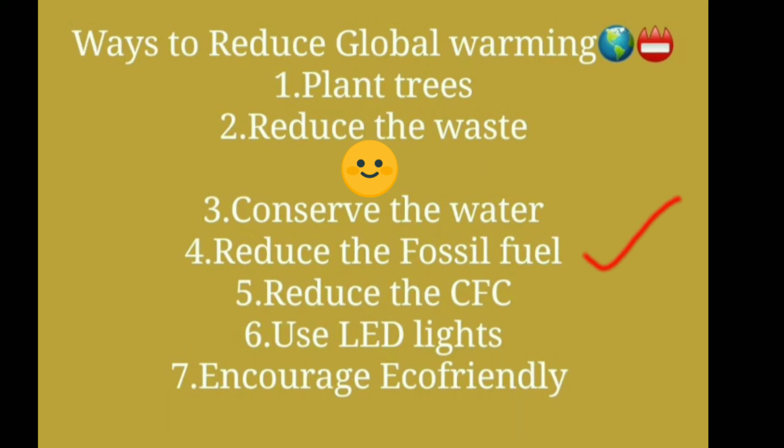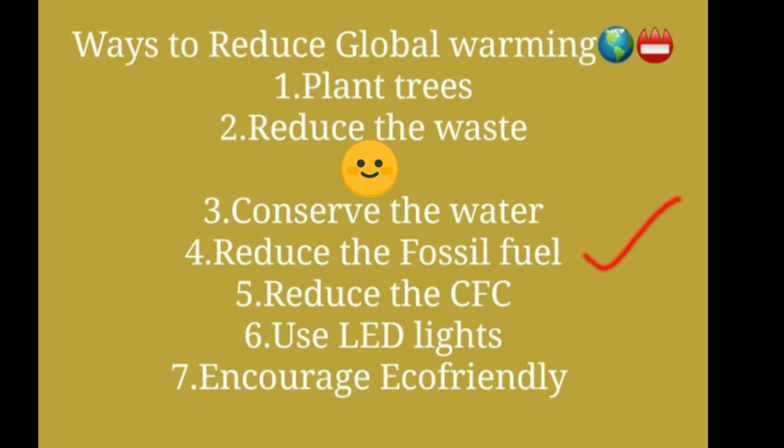Next, reduce fossil fuels. To reduce fossil fuels, we should use alternatives like solar energy, wind energy, and electricity. Moreover, instead of personal cars, we should use other options like carpooling, public transport, metro, sharing cars, etc. Here I want to give the example of the country Norway.